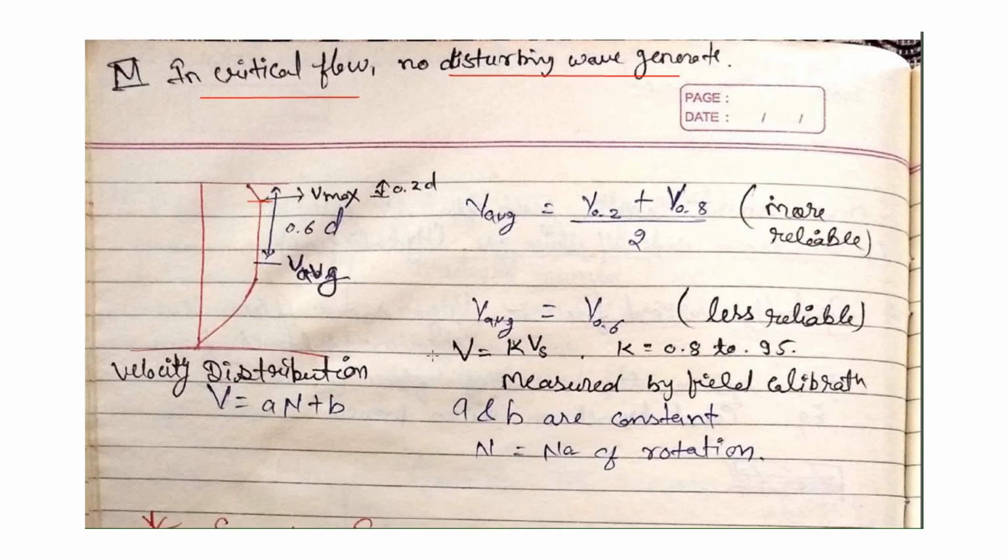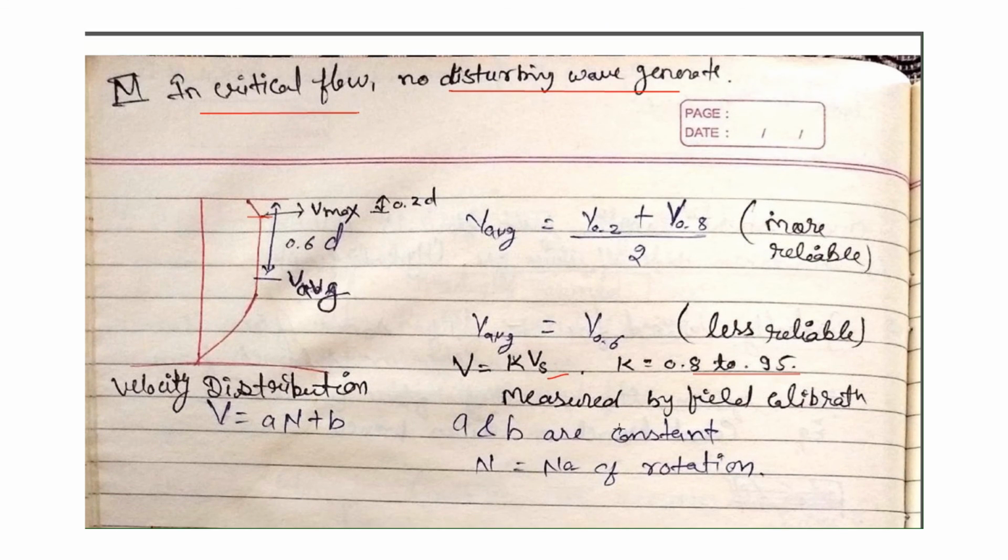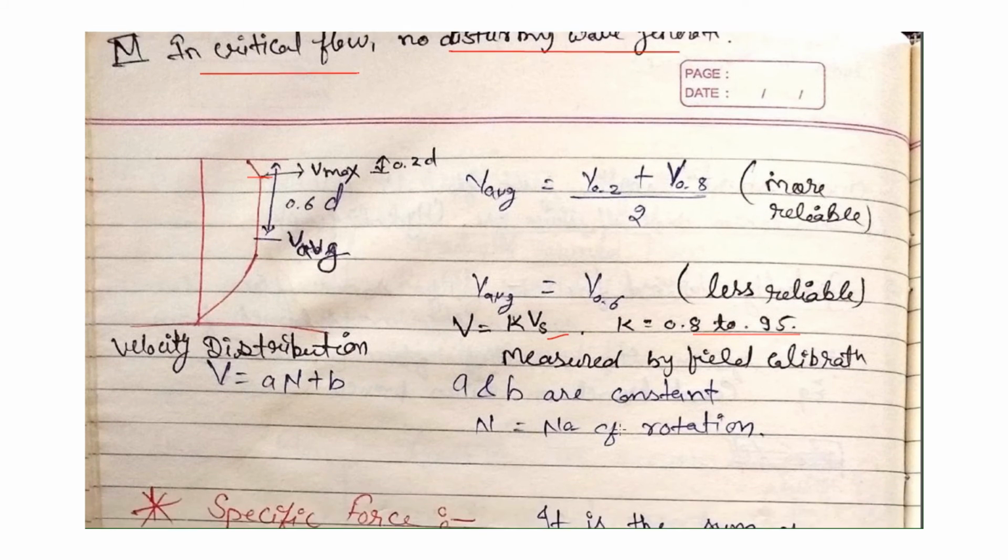Now for the average condition, we say v equals K Vs. K is a constant determined by field calibration, and it varies from 0.8 to 0.95. This is the variation of K. Here Vs is the surface velocity and V is the average velocity.